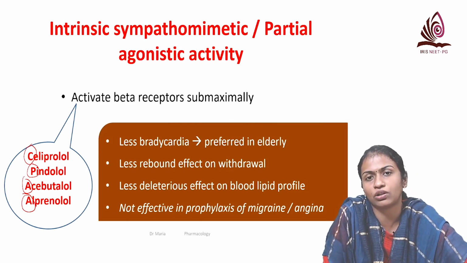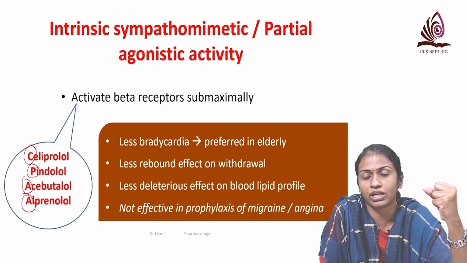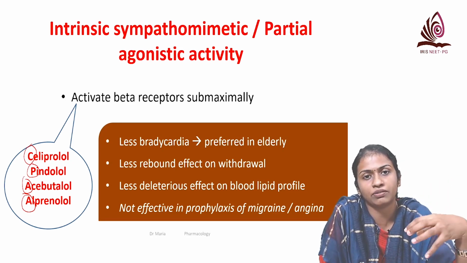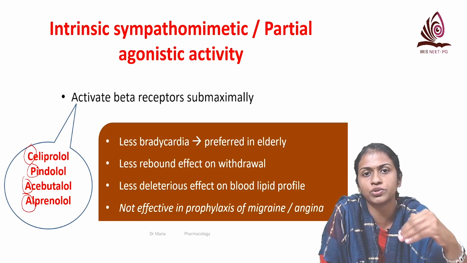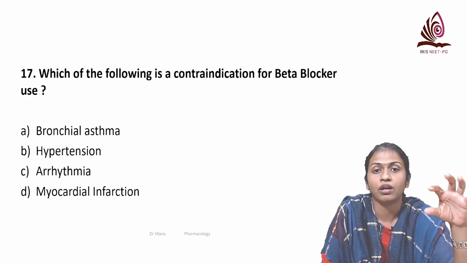We mainly use it in the elderly where less bradycardia is preferred, there is less rebound effect on withdrawal, less effect on the blood lipid profile, and it is not effective for migraine or angina. Angina particularly, because it has some intrinsic sympathomimetic activity, it can worsen angina. So we don't use it for conditions like angina, but we give it for the elderly where there is more chance for bradycardia.